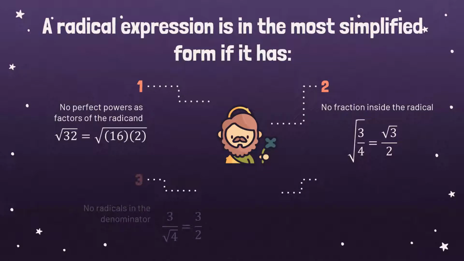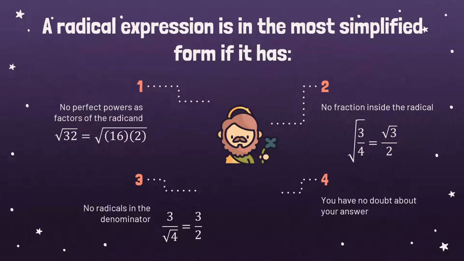The third criteria, no radicals in the denominator. Okay, in our example, we have the square root in the denominator. So what are you going to do? You have to eliminate that. Okay, so since 4 can be evaluated, the square root of 4 is 2. Therefore, the most simplified form is 3 over 2. And the last criteria is you have no doubt about your answer.